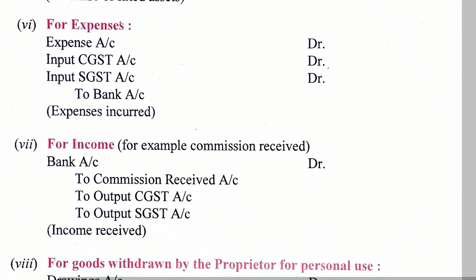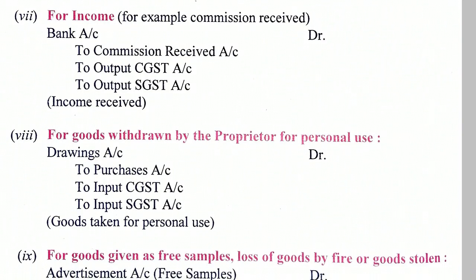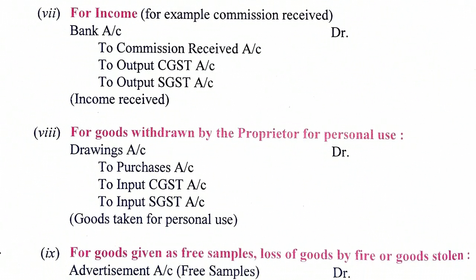For income, for example, commission received, we are receiving an amount for services. So bank account debited to commission received, and along with commission we will also receive GST on that commission, and that amount we will pay to the government. Since we are receiving, it will be output CGST and output SGST.